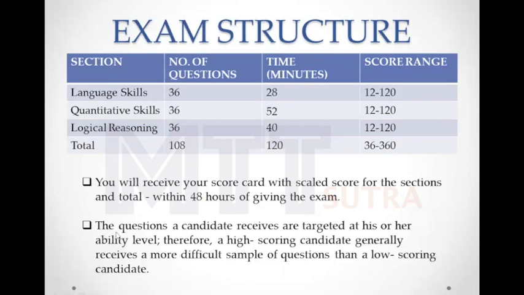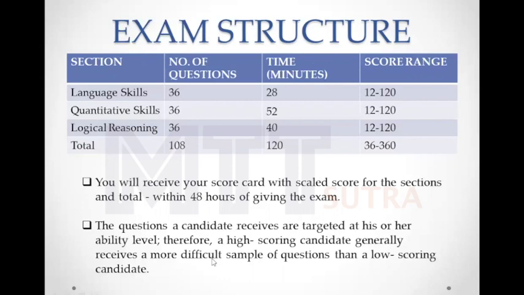Now, what is the second point? The questions a candidate receives are targeted at his or her ability level. Therefore, a high scoring candidate generally receives a more difficult sample of questions than a low scoring candidate. What does it mean? This year, NMAT is happening as a computer adaptive test. Now, let us understand what is a computer adaptive test.